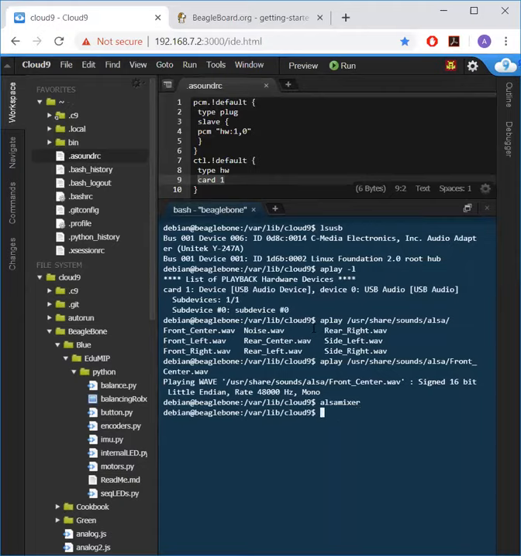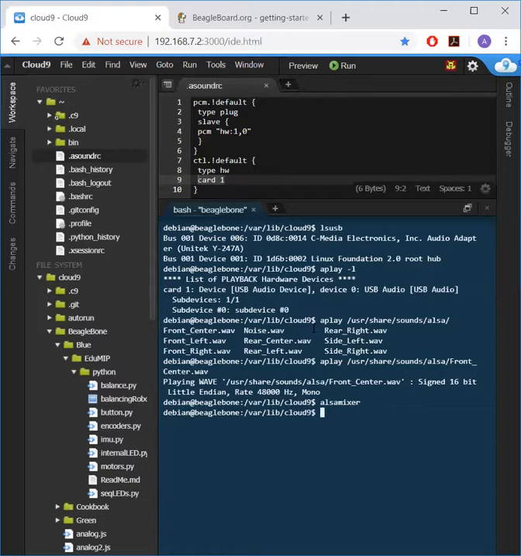There is another way to output audio using what is called Flite. If you are connected to the internet, you can type sudo apt-get install flite, lowercase f, to install the package.